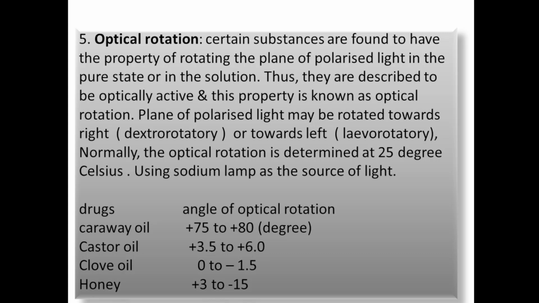When the light falls on that container, it will rotate the plane of polarized light. How many degrees it rotates the plane of polarized light gives the angle of optical rotation, and in which direction it rotates tells whether that substance is dextrorotatory or levorotatory.